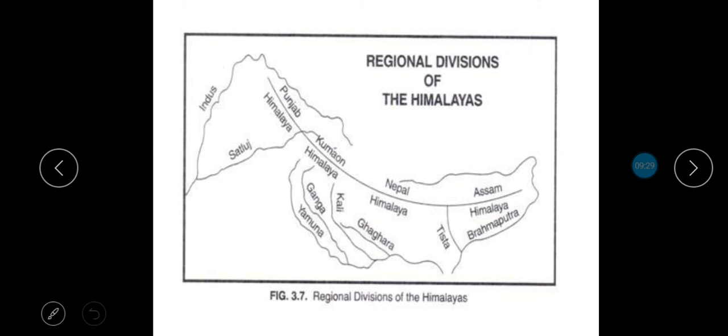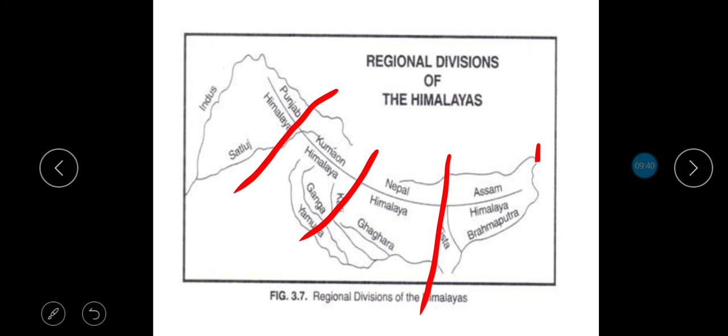Now children, this picture shows the regional division of Himalayas, that is Punjab Himalayas, Kumaon Himalayas, Nepal Himalayas and Assam Himalayas. Punjab Himalayas lie between the rivers Indus and Satluj. Kumaon Himalayas lie between Satluj and Kali. Nepal Himalayas lie between Kali and Tista. And Assam Himalayas lie between Tista and Brahmaputra rivers. So this is the regional division of the Himalayas, children.